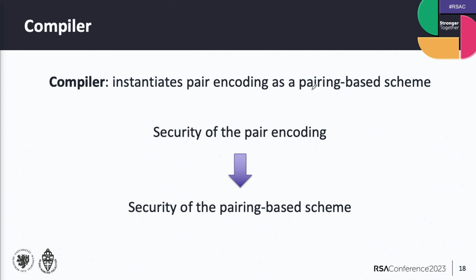Then you prove security generically, given the security of this pairing coding, and you prove security of the pairing-based scheme in that regard. And it allows us to just analyze the security of the pairing coding and not of the full-fledged scheme, which is much simpler in general.